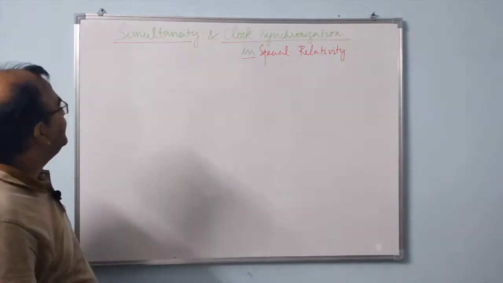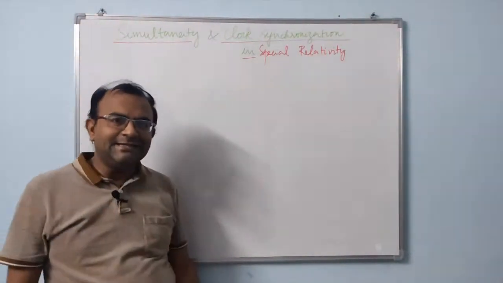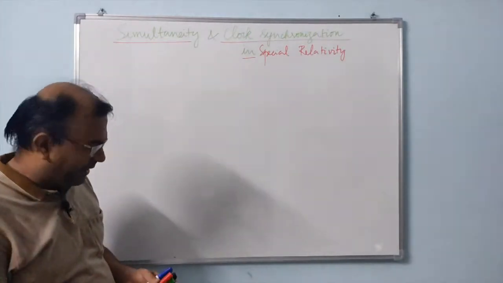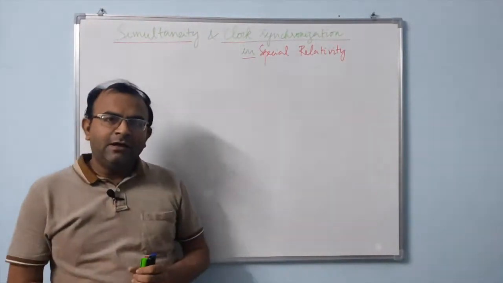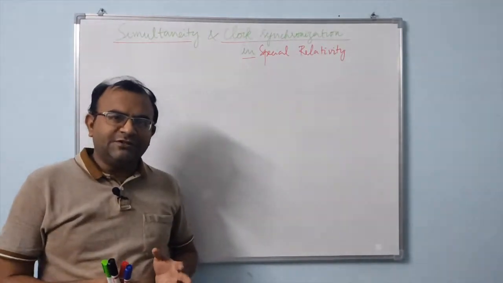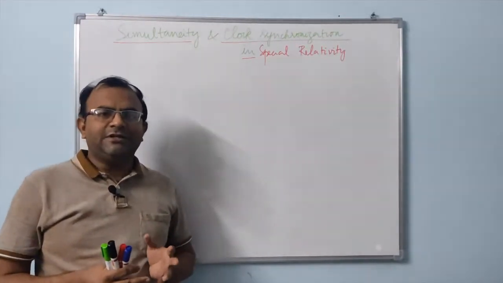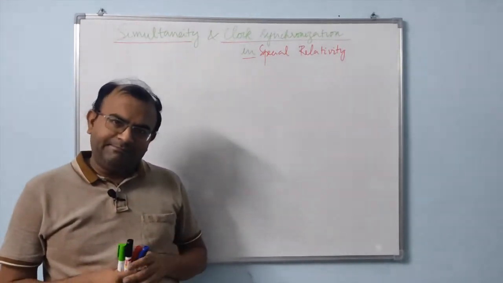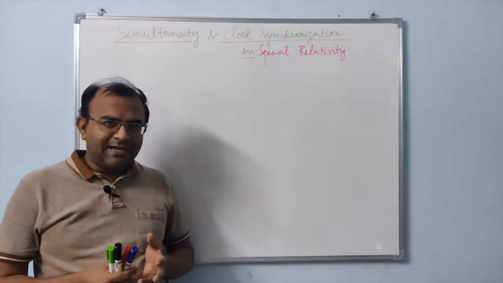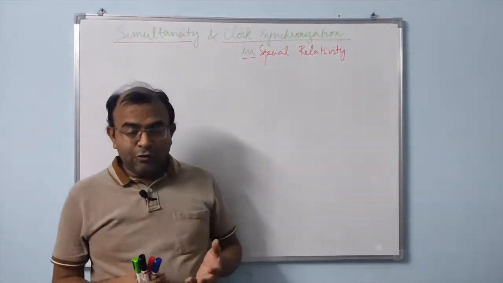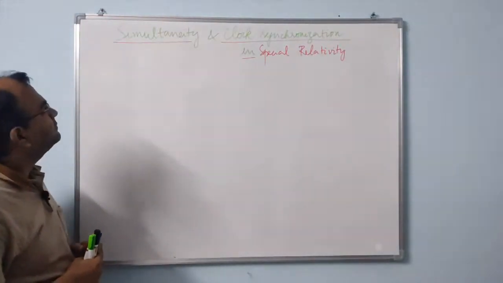Hello everybody, in this video I am going to talk about simultaneity and clock synchronization in special relativity. What is simultaneity? Two events that are separated by some distance are said to be simultaneous if they occur at the same time. This is the idea of simultaneity that we have from the Galilean and Newtonian schools of thought.